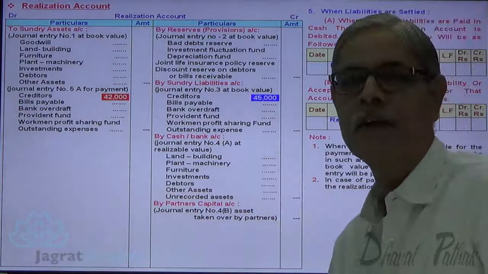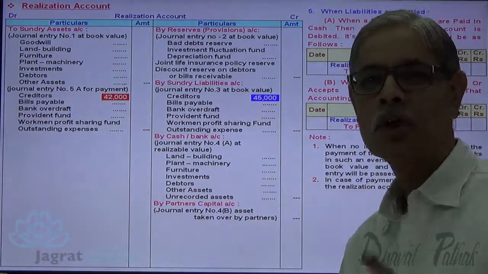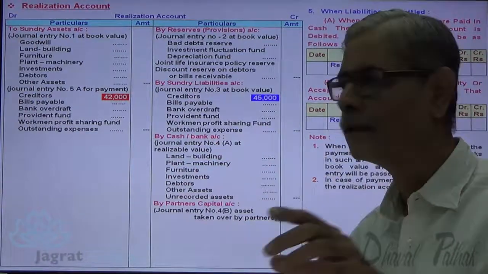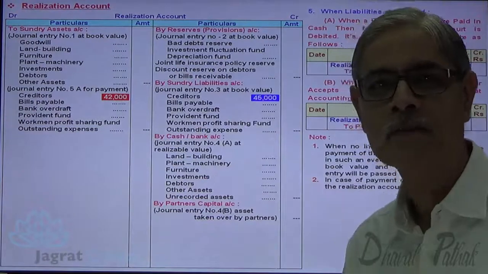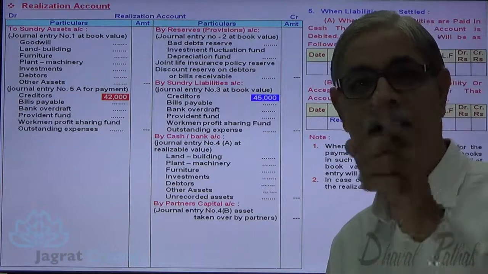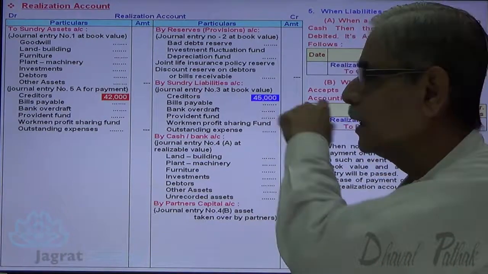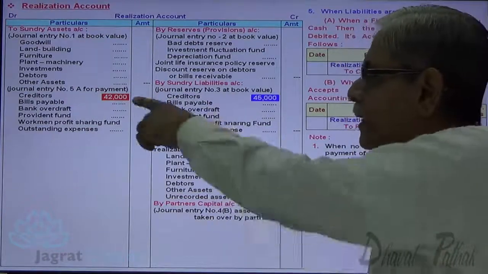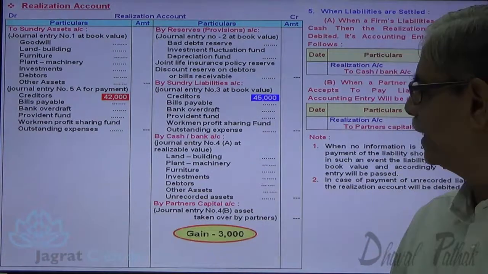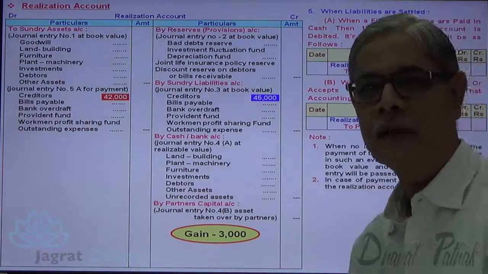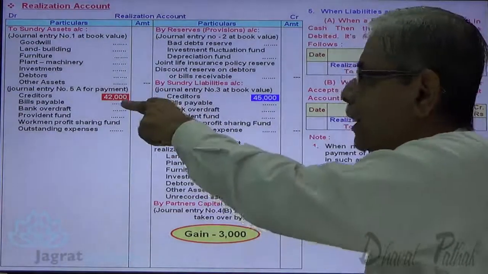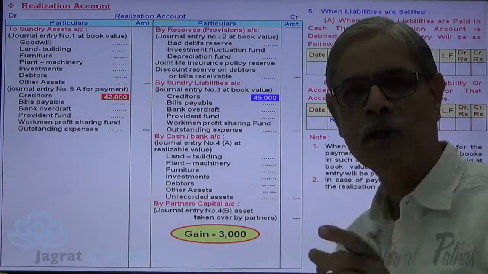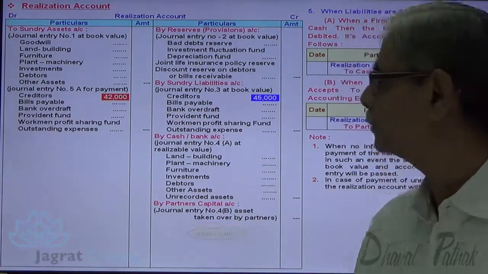This is the settlement value of 42,000. So liability of 45,000 settled by payment of 42,000. What has happened? There is a gain of 3,000. Gains are to be credited. Don't you find that the 3,000 gain is automatically credited to the realization account? Because 45 minus 42, 3,000 is the gain automatically accounted for in this realization account.